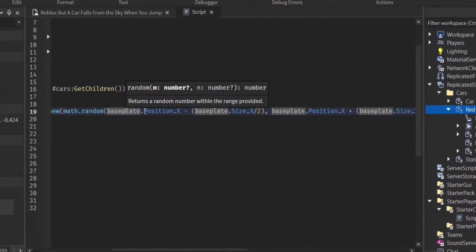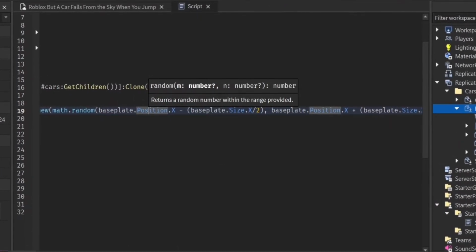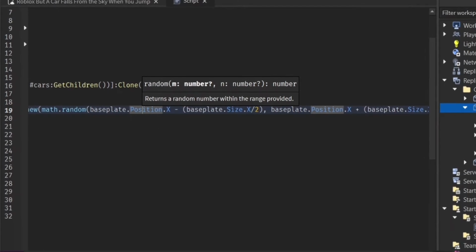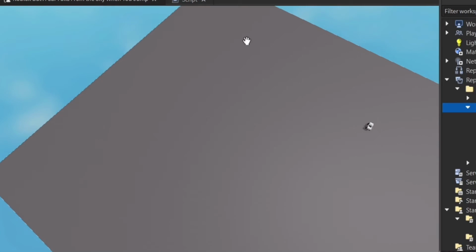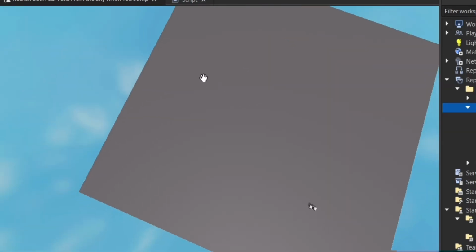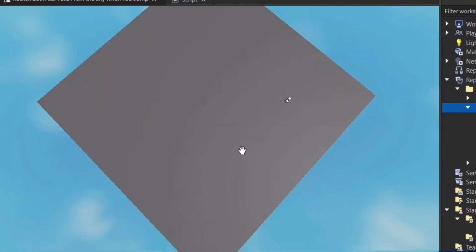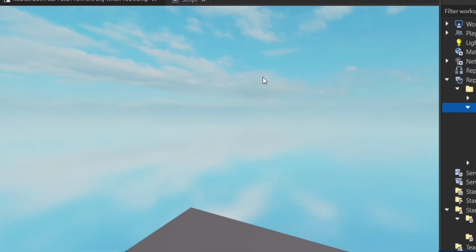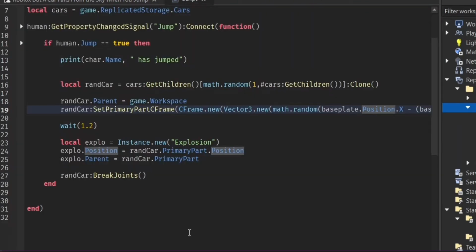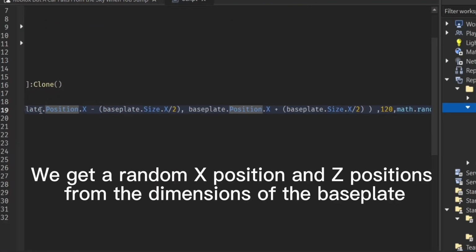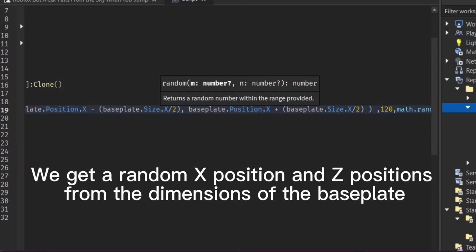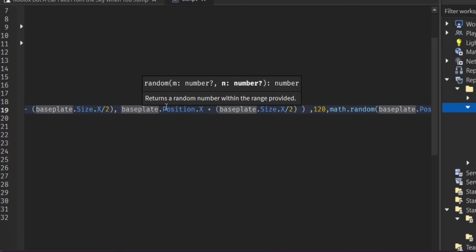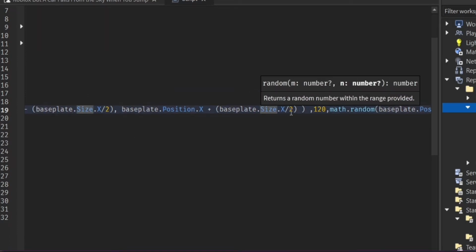It's kind of confusing, all mathy stuff, but basically we set a random position along the X axis of the base plate and the Z axis, and then 100 studs in the air. So that's math.random from baseplate.Position.X minus baseplate.Size.X divided by 2, to baseplate.Position.X plus baseplate.Size.X divided by 2.